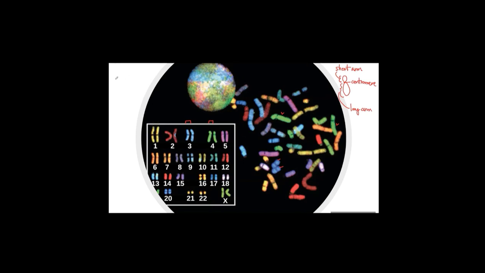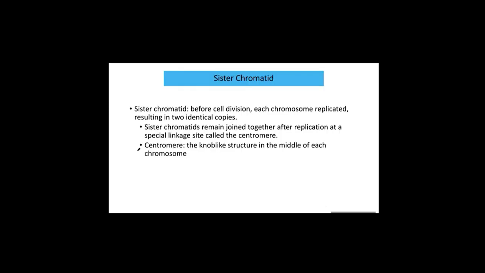We call this karyotype. When you look at this set of homologous chromosomes, these two chromosomes are identical. Today you might learn new terminology: chromatin, homologous chromosome, centromere. Now you are studying a sister chromatid. A sister chromatid is a word related to cell division.